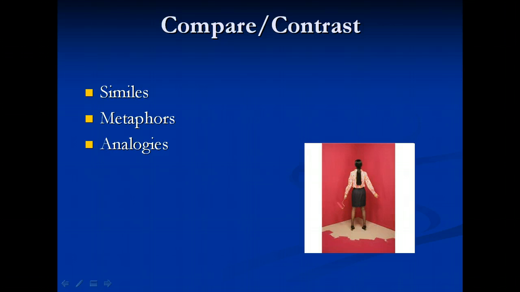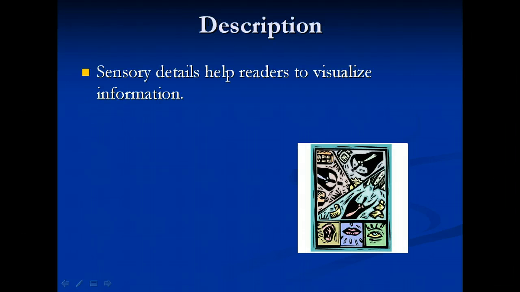Authors use comparisons to describe ideas to readers. Similes, metaphors, and analogies are used in compare-contrast organizational structures. Sensory details help readers to visualize information.